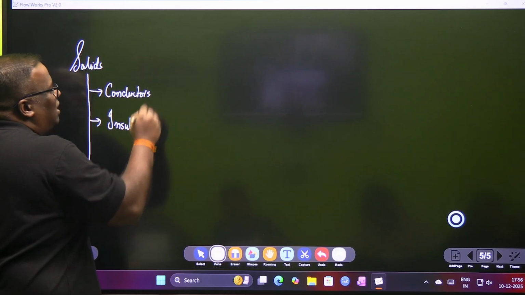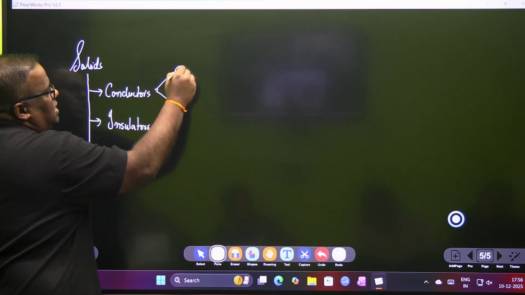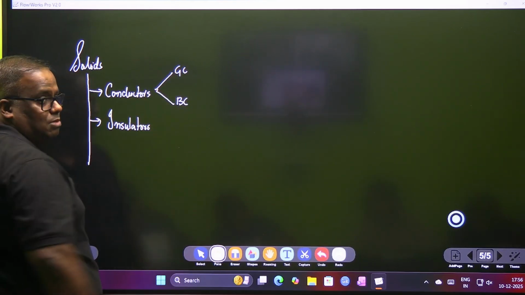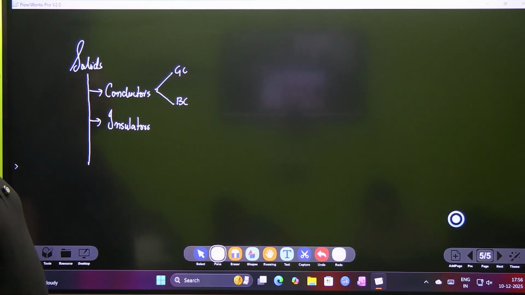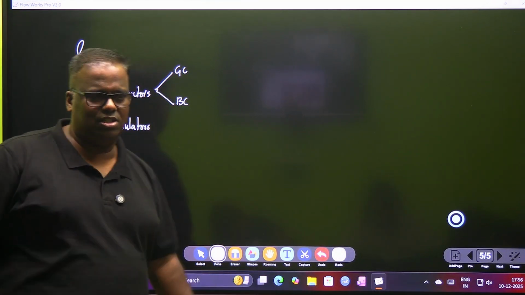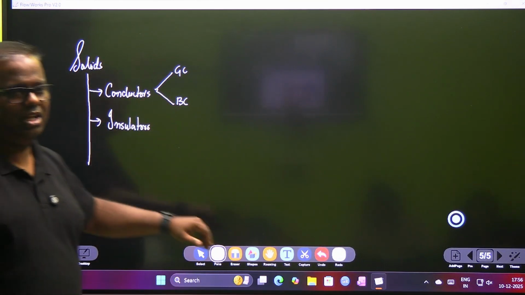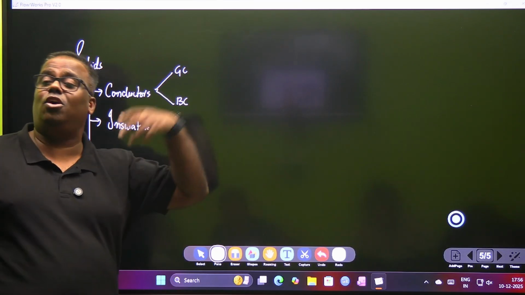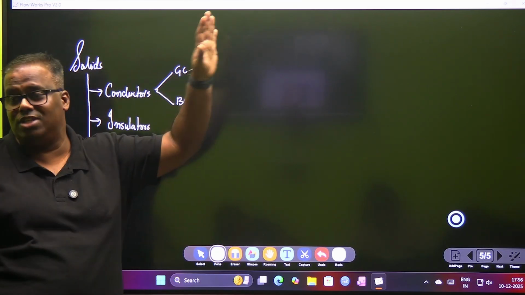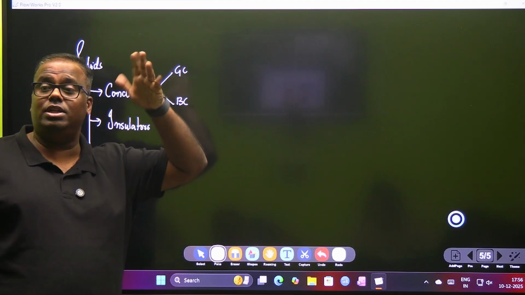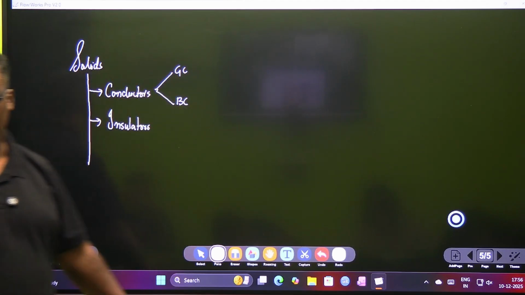Further, conductors can be good conductors or bad conductors. A good conductor is one which has a lot of free electrons, a lot of charge carriers. A bad conductor has fewer. A bad conductor also conducts, but not as well as a good conductor. But an insulator is something that does not conduct at all.